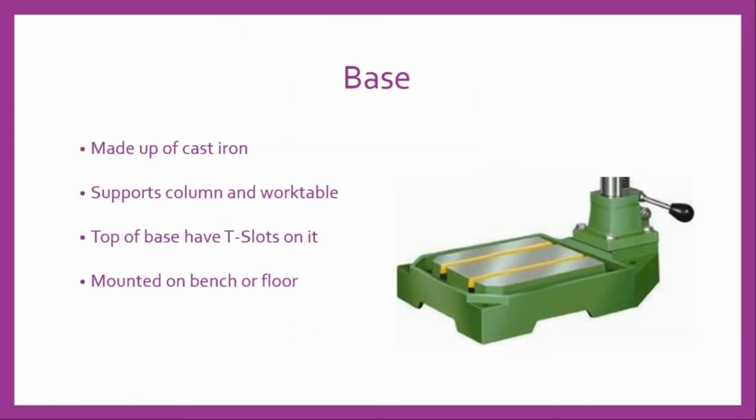Base. The base of the drill machine is the part of the machine on which the vertical column is mounted. The base is made of casting. It supports the column and work table with other attachments. The top of the base, in a round column section type upright drilling machine, has T-slots on it so that large workpieces and work holding devices may be set up and bolted to it. The base of the machine may be mounted on a bench or on the floor.